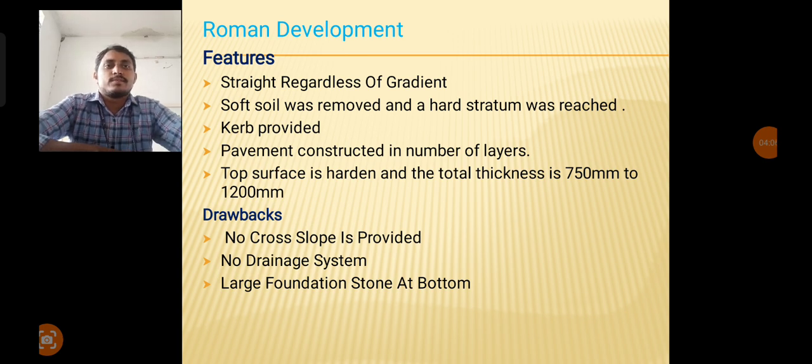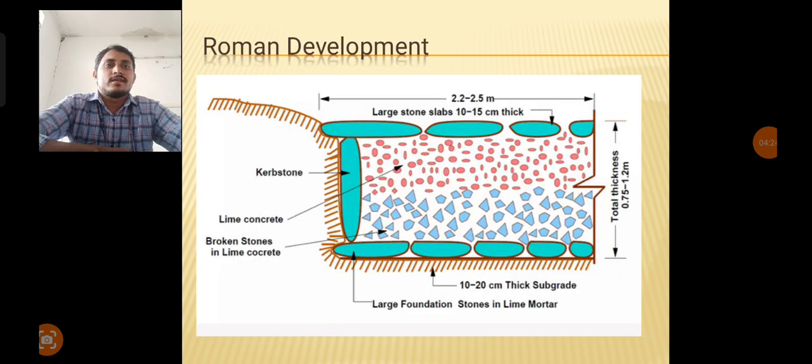Roman development existed in olden days, in the history of 312 BC. So what is the Roman construction? How were the roads constructed in Roman developments? If you observe the diagram, from olden days onwards the road was made of four layers: soil subgrade, subbase, base course, and wearing course or surface course. In Roman development, the Romans constructed straight roads only.